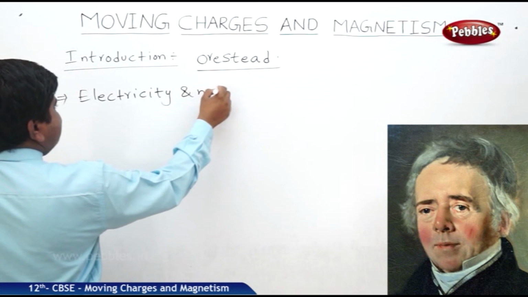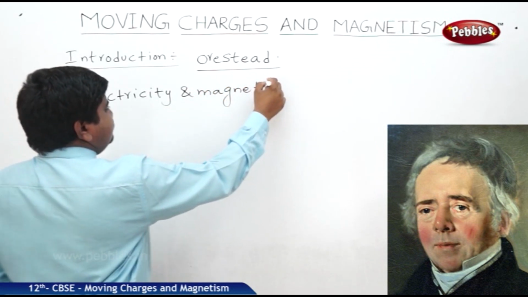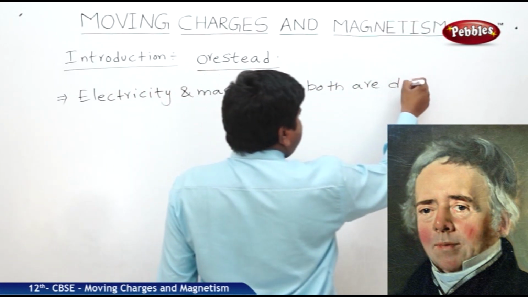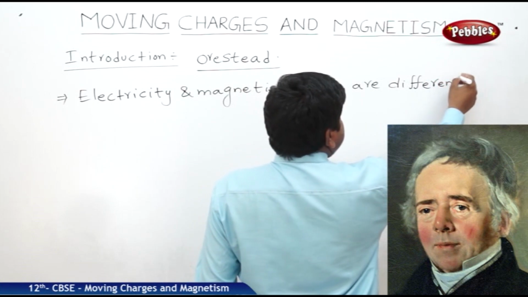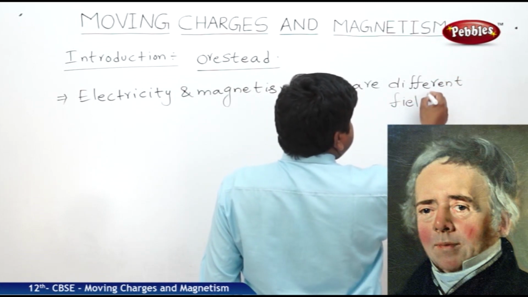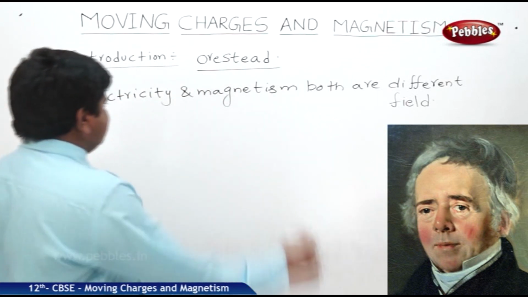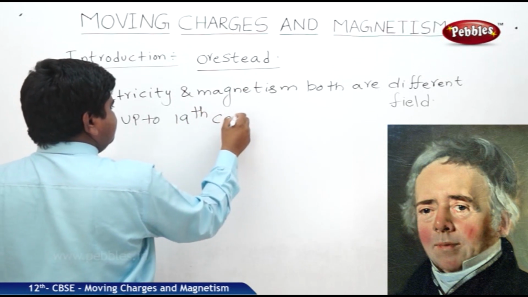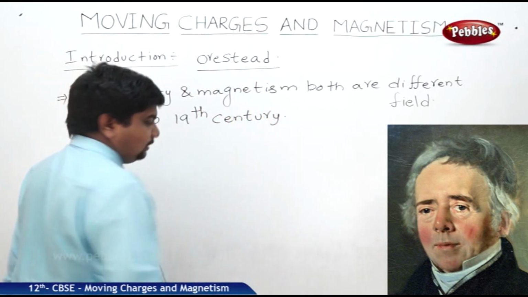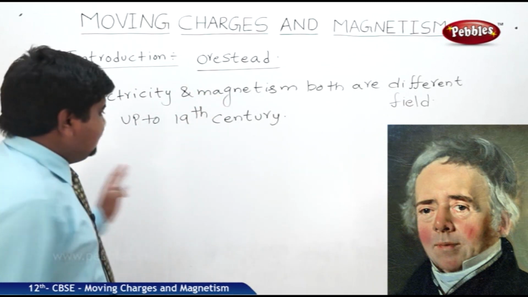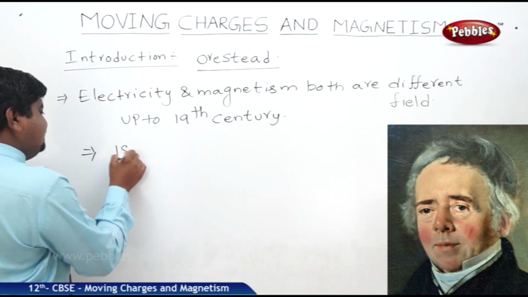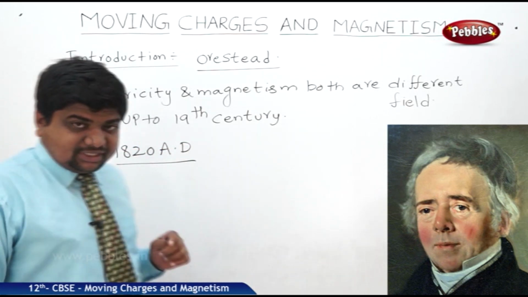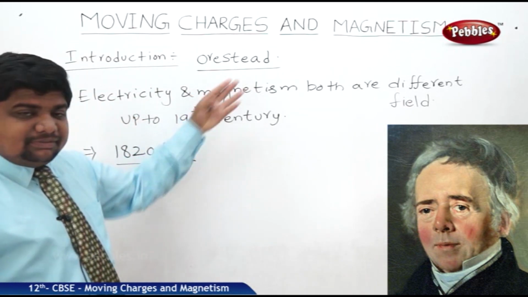Electricity and magnetism were both different fields up to the 19th century. But Mr. Ørsted's observation was made in 1820 AD. From this observation, from this year onwards, the thinking of the people changed.